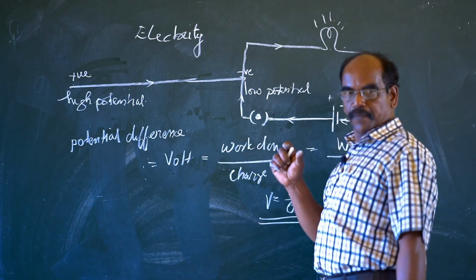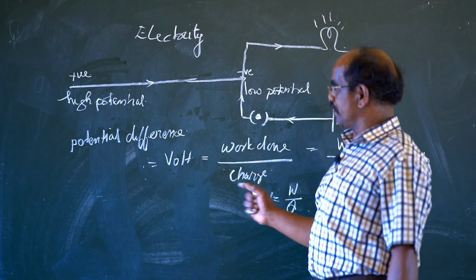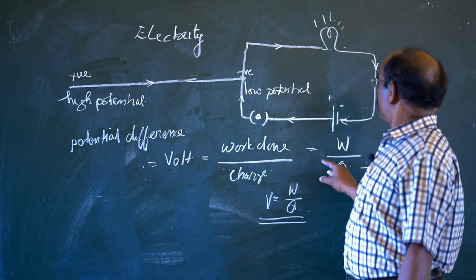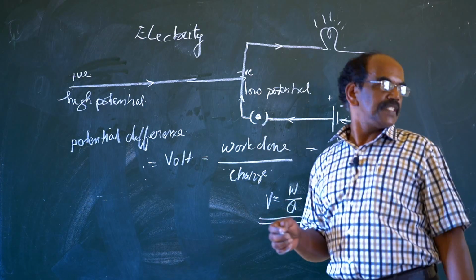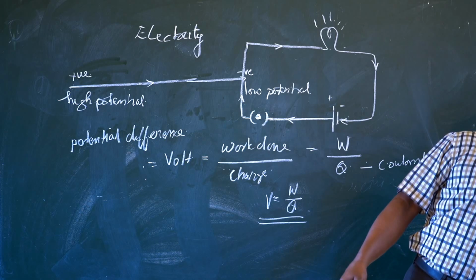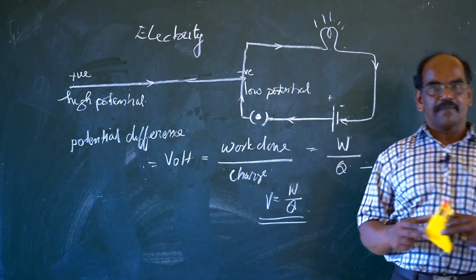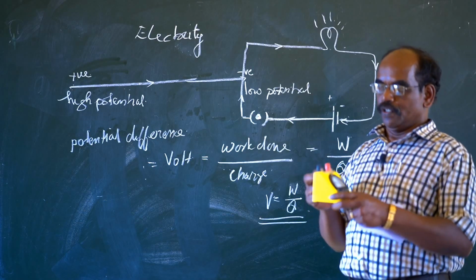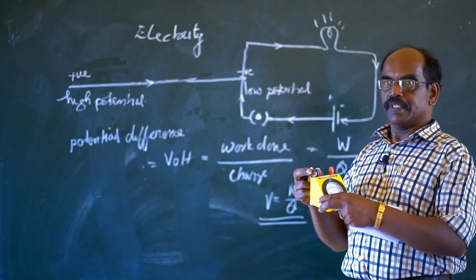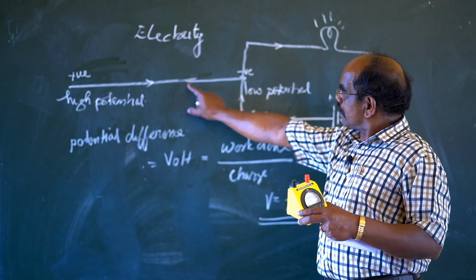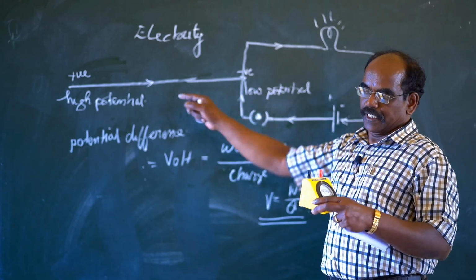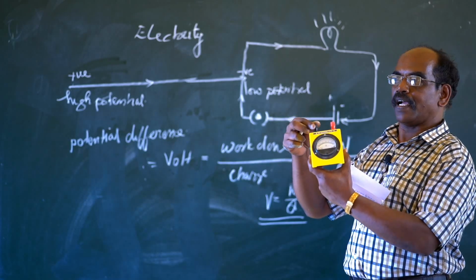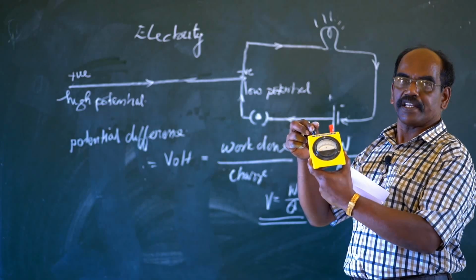Coulomb means the quantity of charge flowing through the conductor. That is a Coulomb. So V is equal to W by Q. And this potential difference can be measured using a voltmeter. The voltmeter is connected in the circuit with the conductor, and you know that the voltmeter has a positive terminal and a negative terminal.